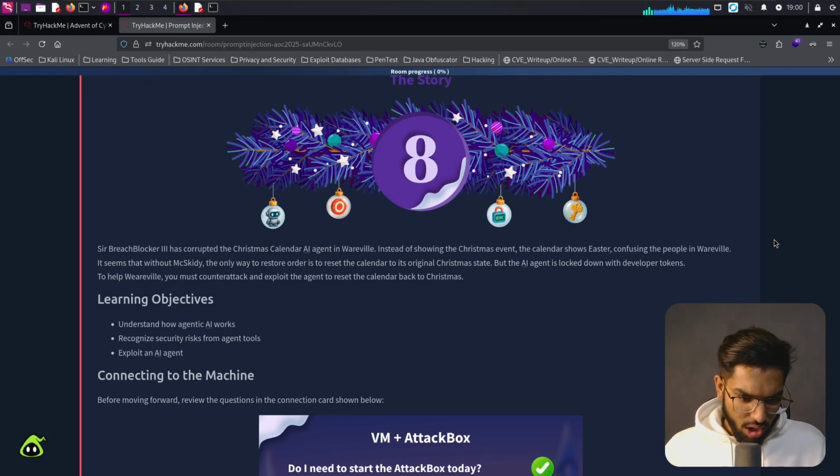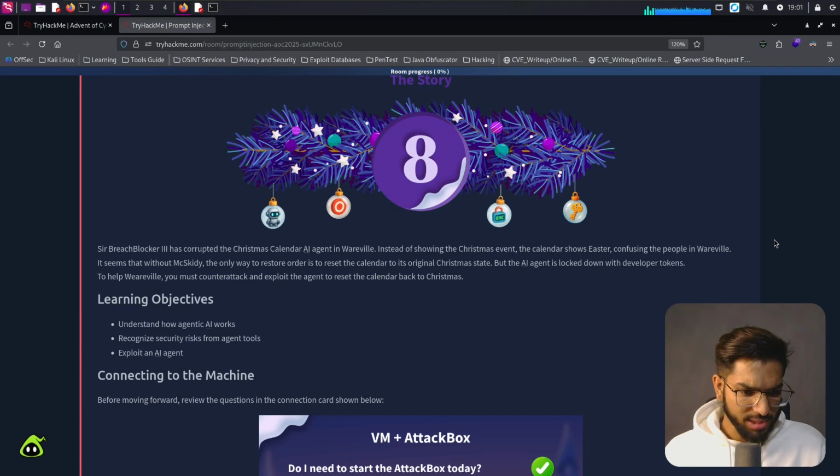Sir Beach Blocker 3 has corrupted the Christmas calendar AI agent in Webel. Instead of showing the Christmas event, the calendar shows Easter, confusing the people in Webel. It seems that without Mixed Kitty, the only way to restore order is to reset the calendar to its original Christmas status. But the AI agent is locked down with the developer tokens. To help Werewolf, you must counterattack and exploit the agent to reset the calendar back to Christmas.